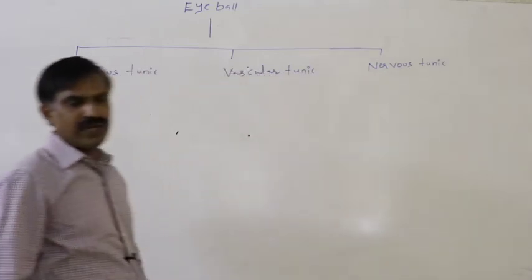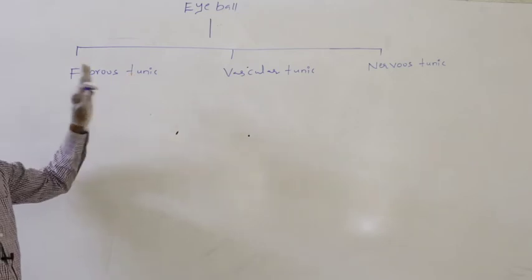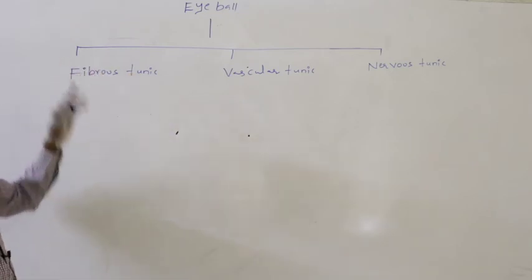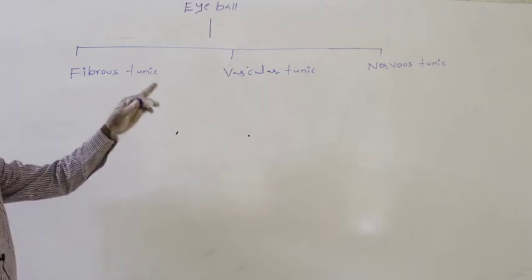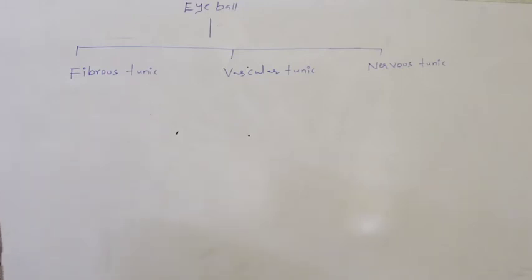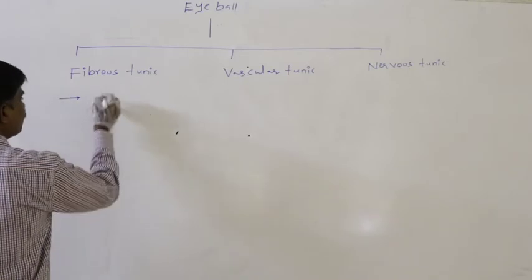In the case of the eyeball, again three distinct layers are present. One is the fibrous tunic, second one is the vascular tunic, third one is the nervous tunic.